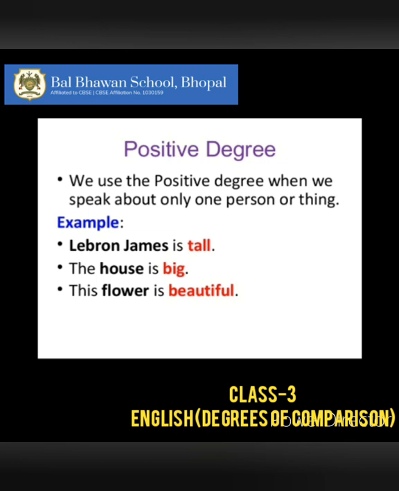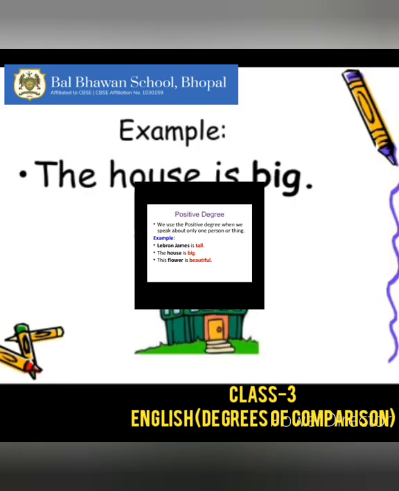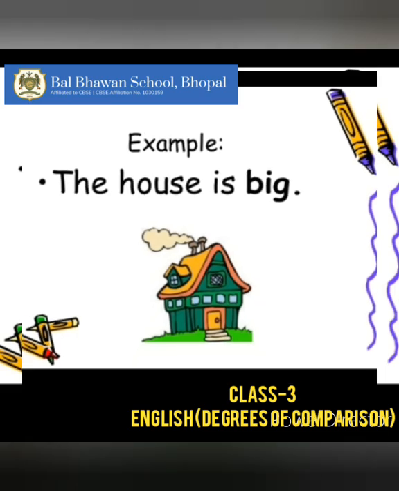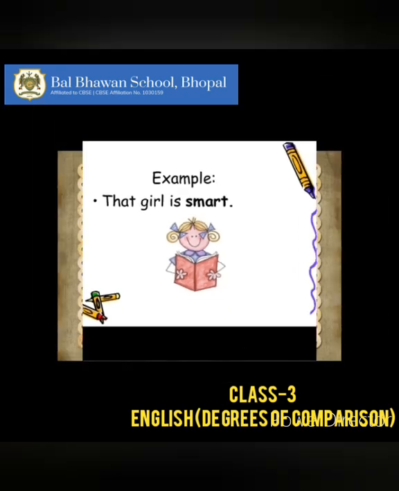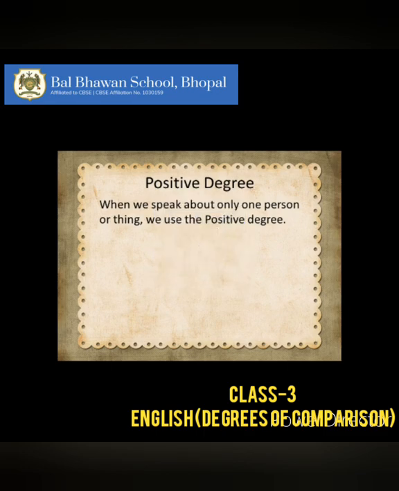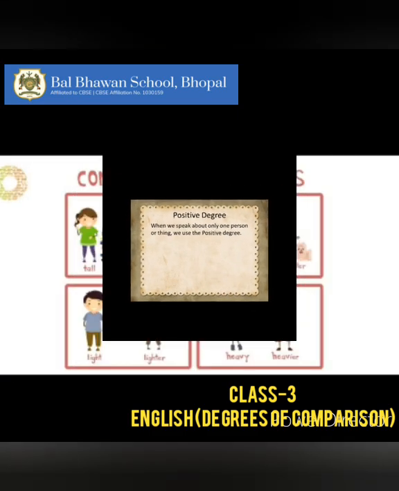For example, LeBron James is tall. This flower is beautiful. The house is big. That girl is smart. So children, here these sentences are simply describing a person or a thing or a place. So these sentences use positive degree of comparison.